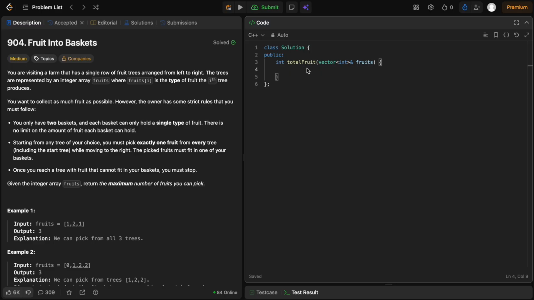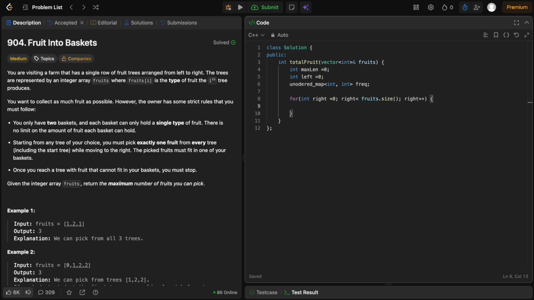Let's code this now. We will have a variable for storing our answer, which will be maximum length. And we will have a variable for pointing to the beginning of our window, which is left, and initially it is pointing at 0. We will have an unordered map. Let's name it frequency. Now we will start traversing the array. We will use right variable in the loop. So when right is 0, it is the beginning of the window. Only one element is there in the window.